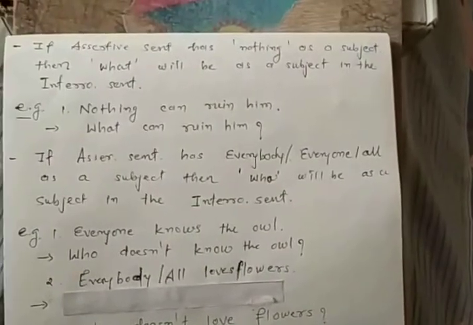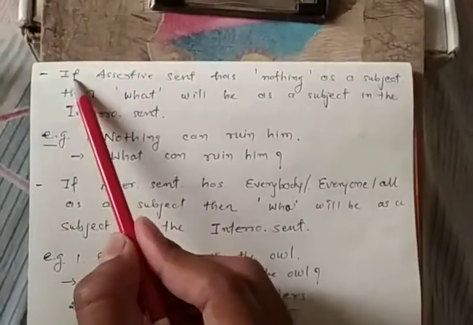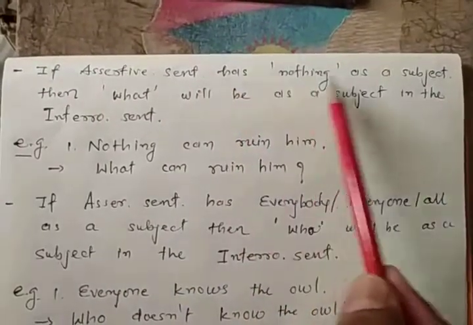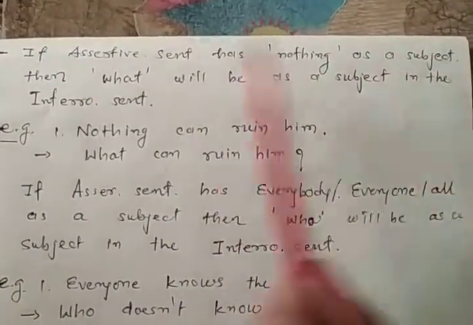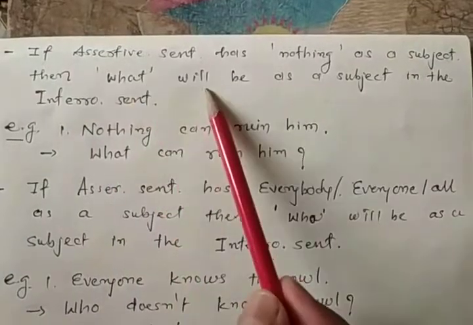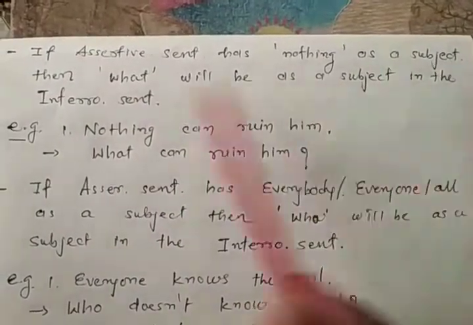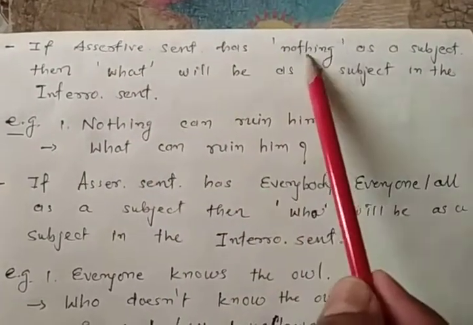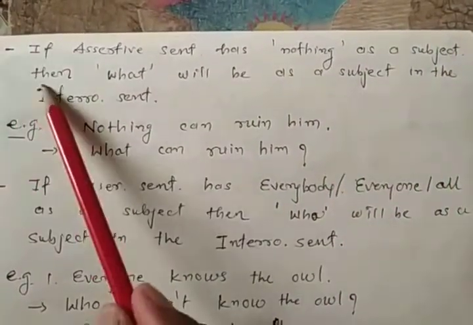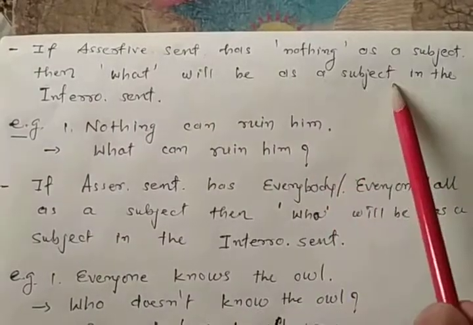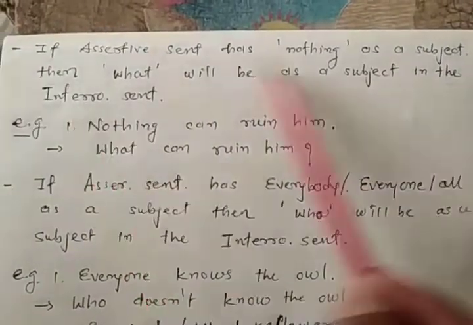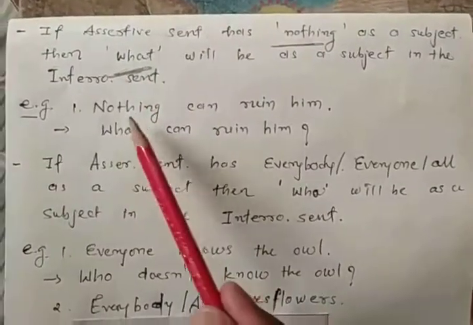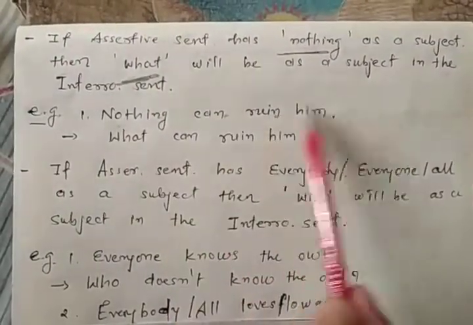Next rule here, if the assertive sentence has nothing as a subject, then what will be as a subject in the interrogative sentence? Please remember, if the assertive sentence has nothing as a subject, then what will be as a subject in the interrogative sentence? So please remember nothing and what.